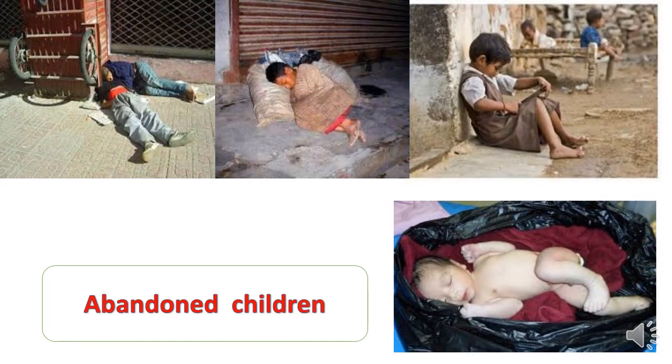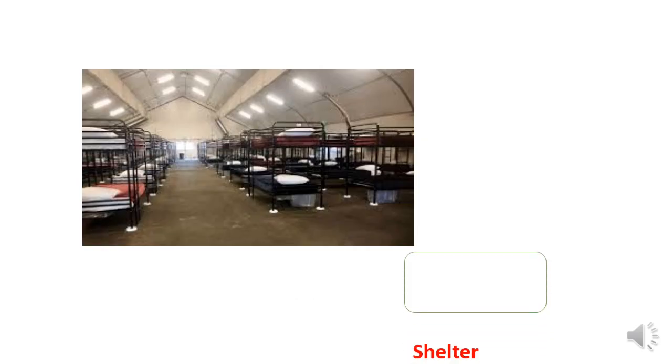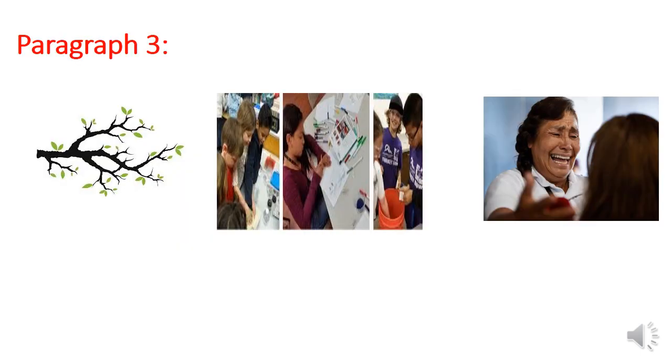Good. So again we have another word in paragraph 2, in the same paragraph. So you're gonna find street children, and abandoned children. Okay, good. The last word is shelter. So what do you mean by shelter? Shelter is a place where these children live in or stay in. Okay, a shelter. The third paragraph you have 3 words.